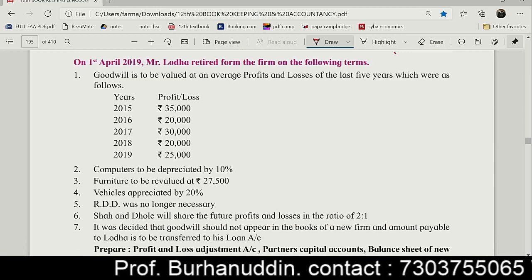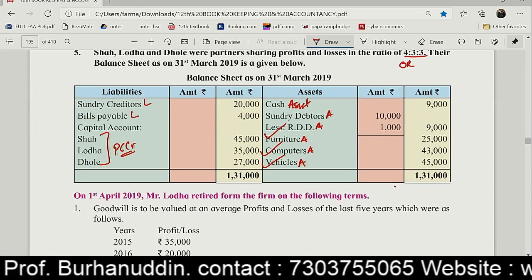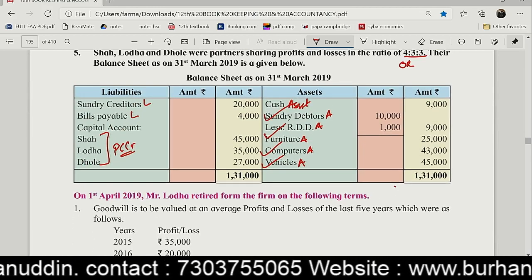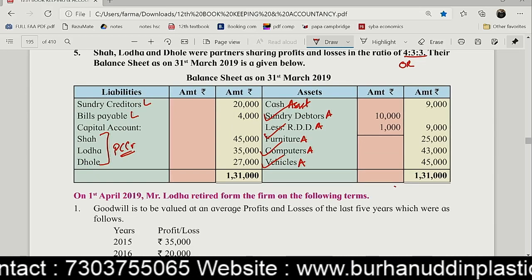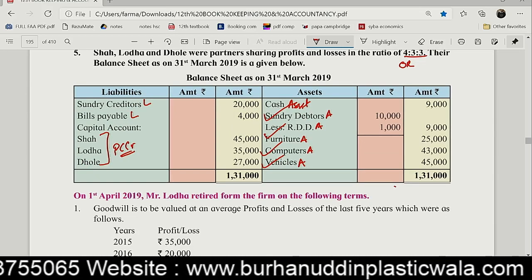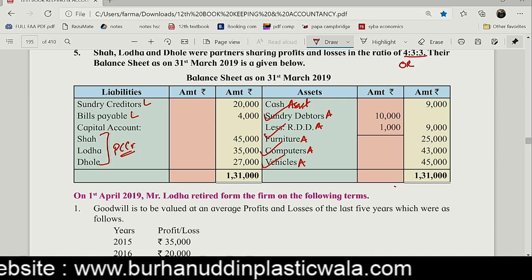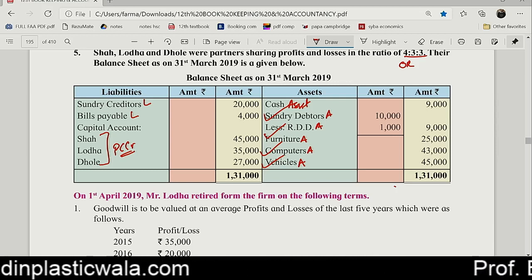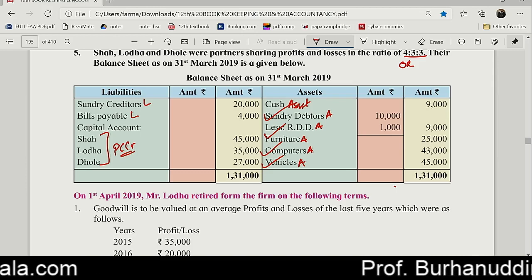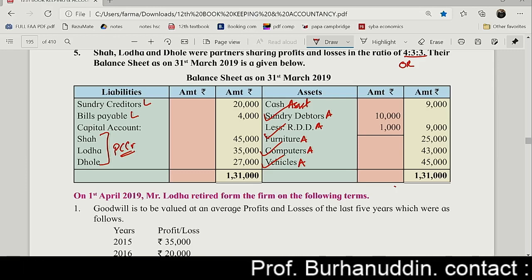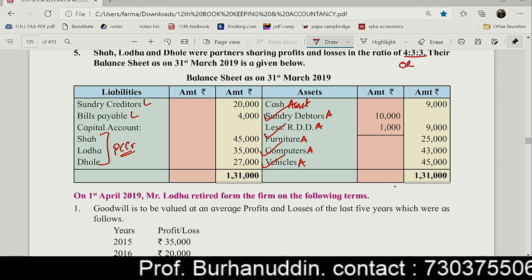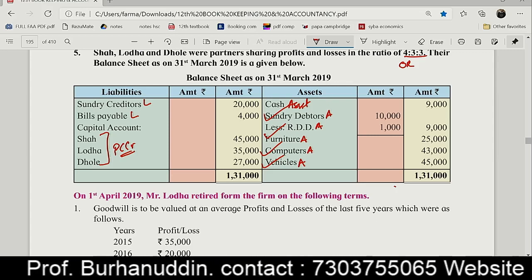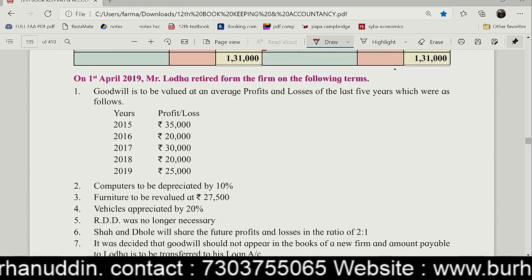RDD is no longer necessary. Guys, RDD is no longer necessary. So can I say there is an adjustment in debtors too? What we have to do is write back the RDD. This 1000 I have subtracted earlier. Now I have to add it back. We had a doubt that these debtors might not pay us, but these debtors are good. They are paying us back. So RDD is to be written back.